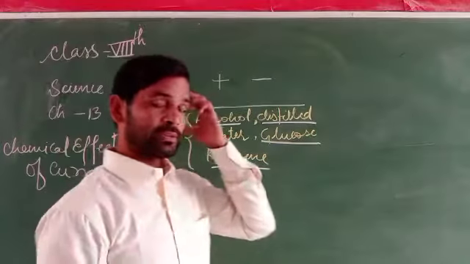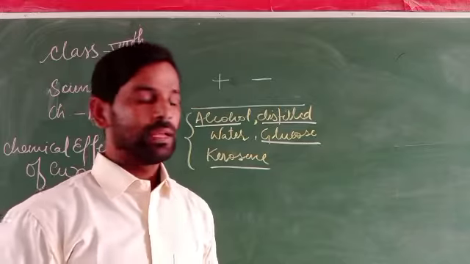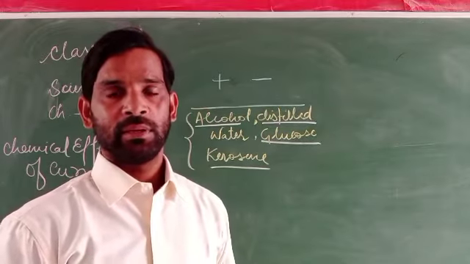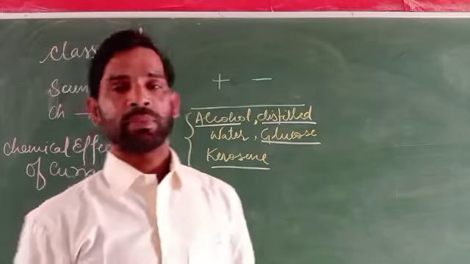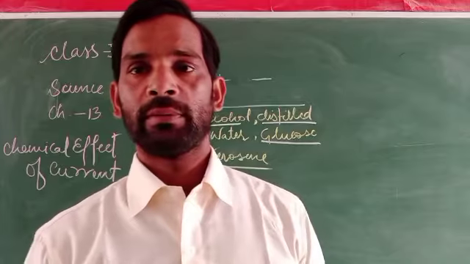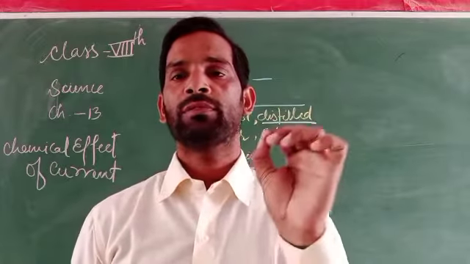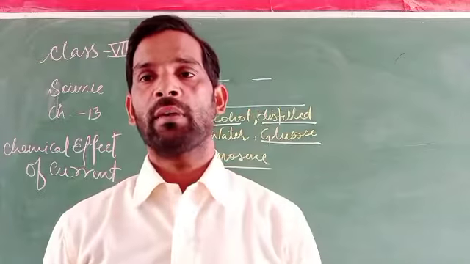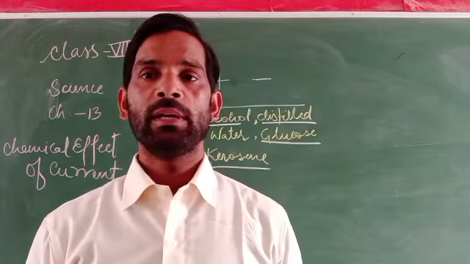How can we check it? It can be checked by an LED, a light emitting device. Why is an LED used in that case? In the case of a liquid, even if a small amount of ions is produced, it can reach the filament and allow it to heat up.